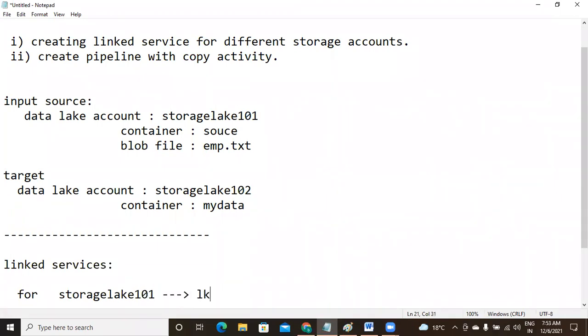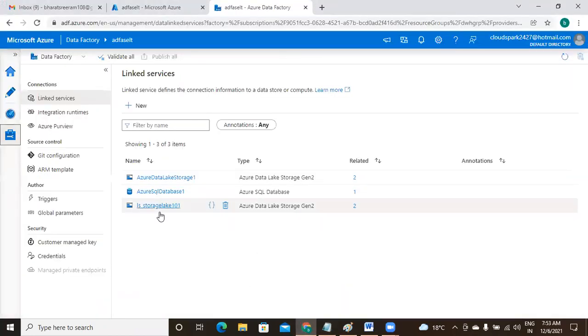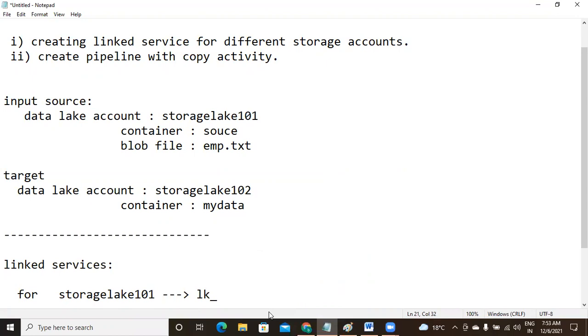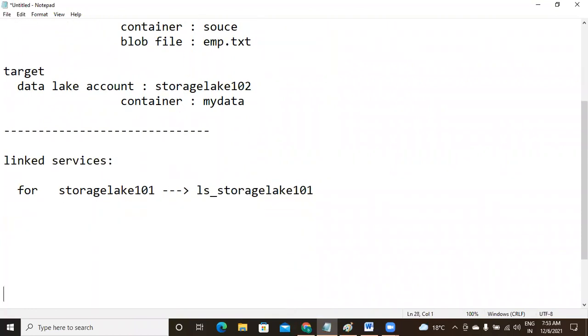We already have it. But for the second storage account, we don't have it. We need to create it. I'm going to create now.